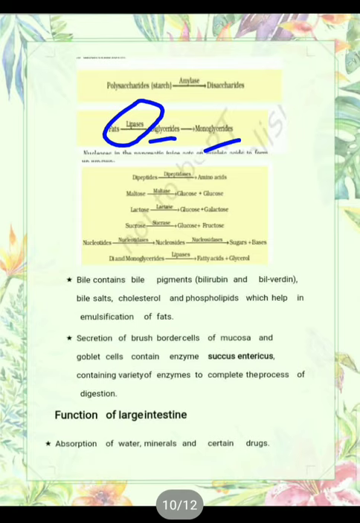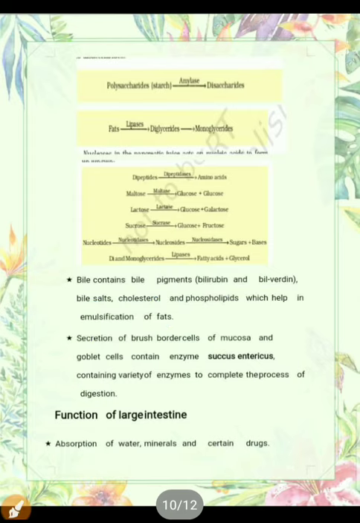Actually, the bile juice, which is secreted by the liver, contains bile pigments, that is bilirubin and biliverdin, bile salts, cholesterol and phospholipids, which help in the emulsification of fat. Bile juice has mainly two functions. It provides the alkaline medium. As you studied, in the stomach HCl is present, so the acidic medium is present there to convert pepsinogen into pepsin.